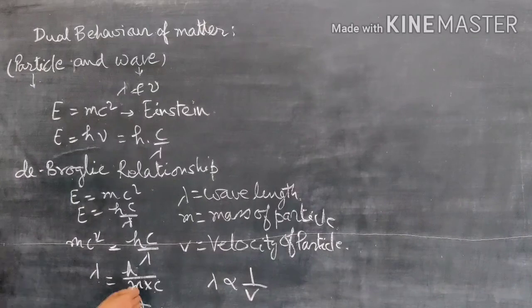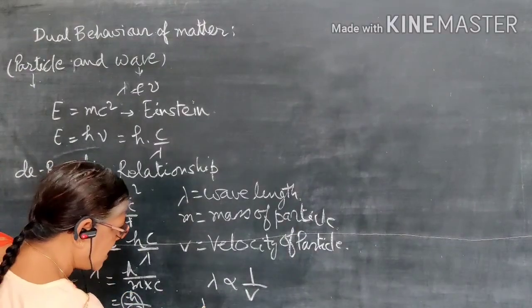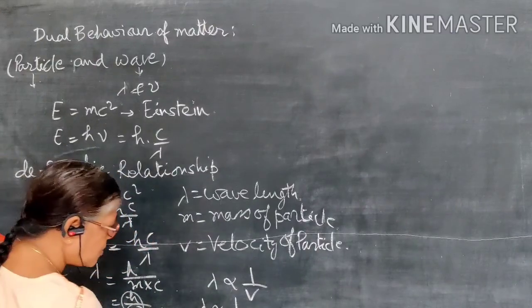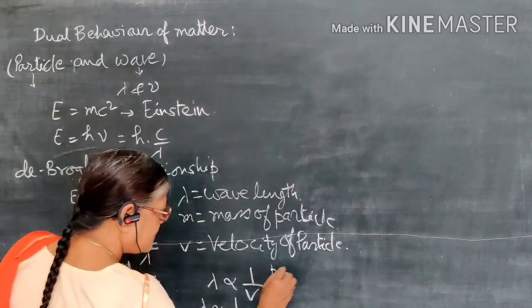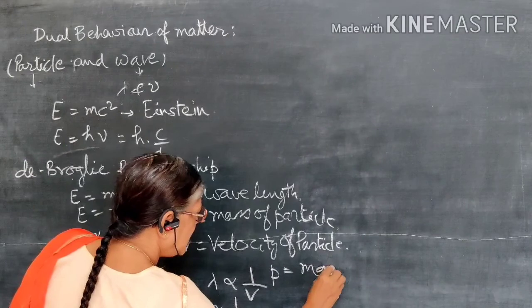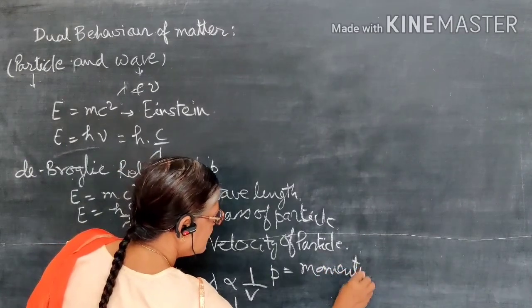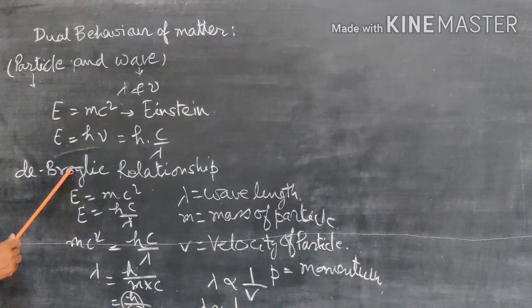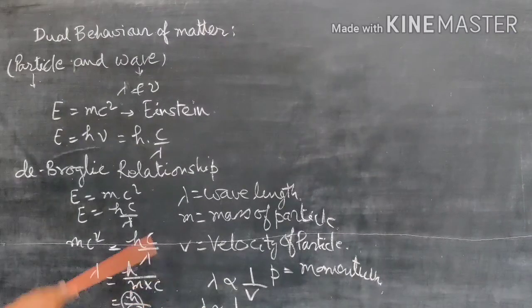Then when we multiply mass by velocity, we can write that lambda is inversely proportional to P. P is the momentum. So according to the de Broglie relationship, the wavelength associated with a particle is inversely proportional to its momentum, which is called the de Broglie relationship.